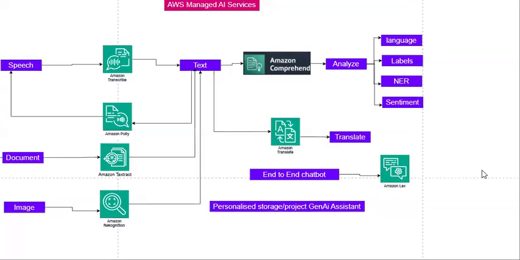Let's say I have some personal storage, like it may be present in S3 or Microsoft Office or some other apps. But I want some AWS managed service that acts like an assistant to me. In order to answer my query, it needs to search inside my personalized storage and provide me the response. Do I have any AWS managed service like that in AWS? Yes. You have Amazon Q, which can serve such scenarios.